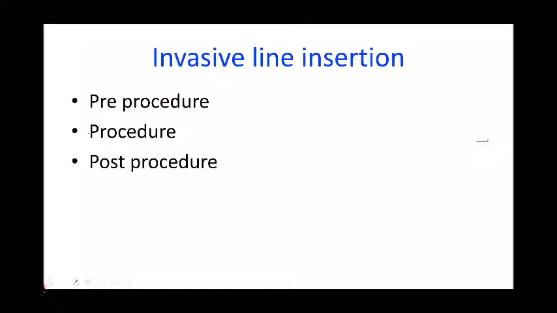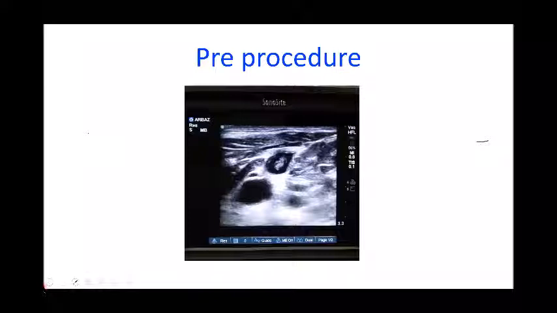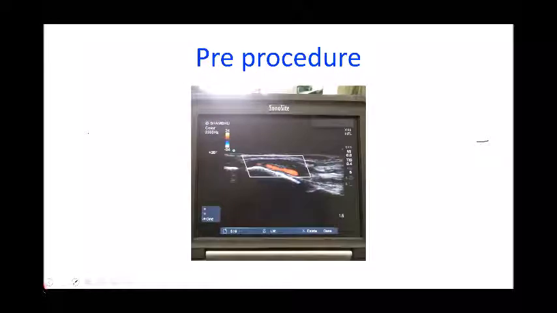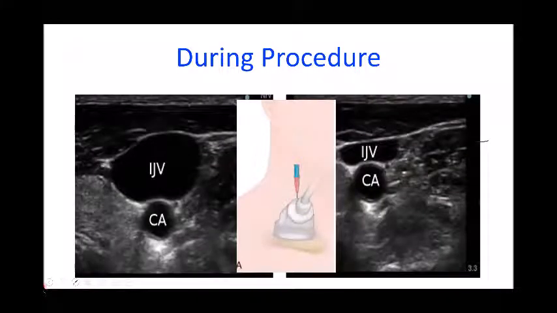The other utility is insertion of the invasive line. For the pre-procedure, we can assess for any thrombus or any stenosis. During the procedure, we can take the help of ultrasound. It is recommended to use ultrasound, if the facilities are available, to put central lines. For arterial lines, recommendations are not there, but in our practice, we commonly use it.